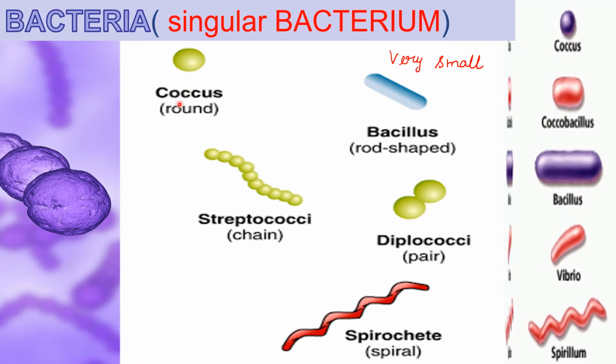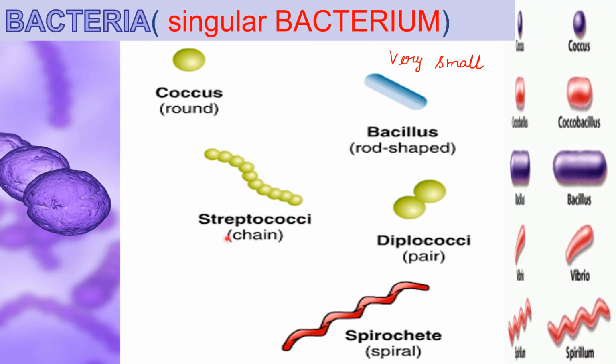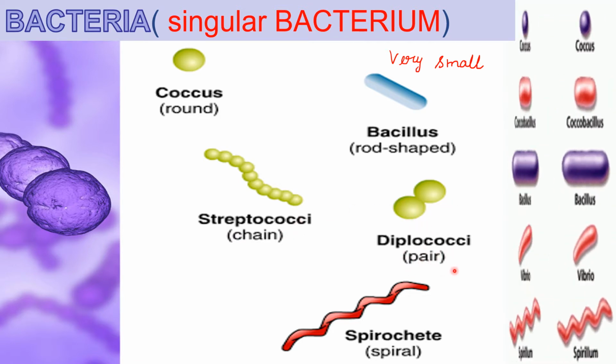And these spherical-shaped bacteria can either occur in pair or in chain, and when they occur in a form of a chain, it is called streptococci, and when they occur in pair, we call it diplococci.